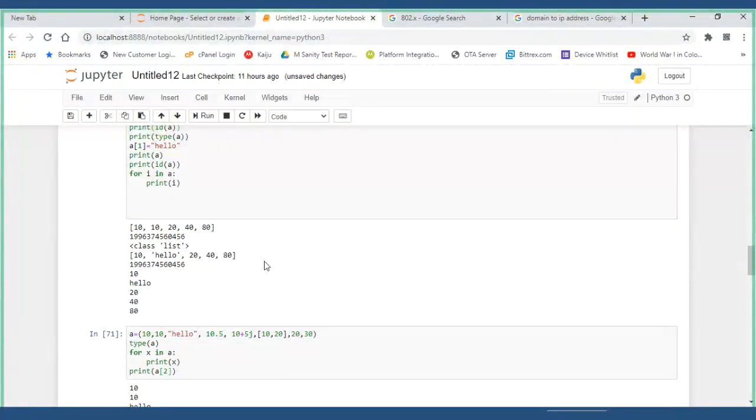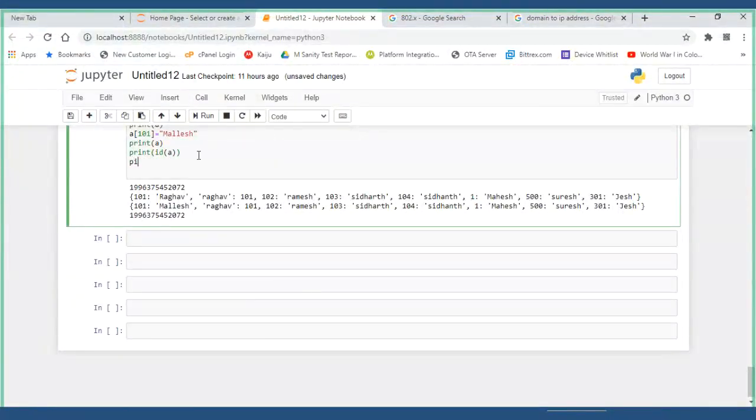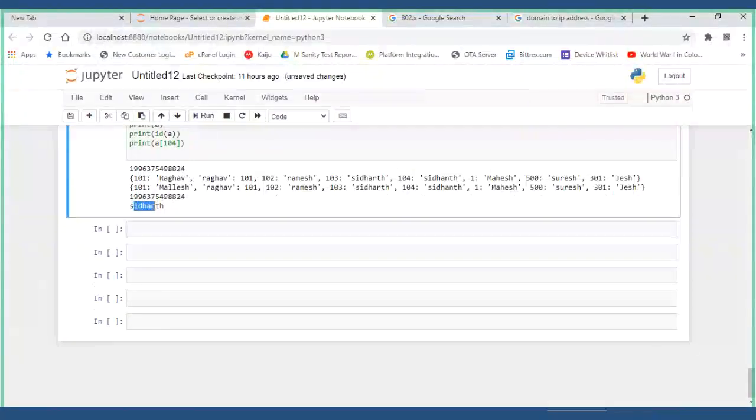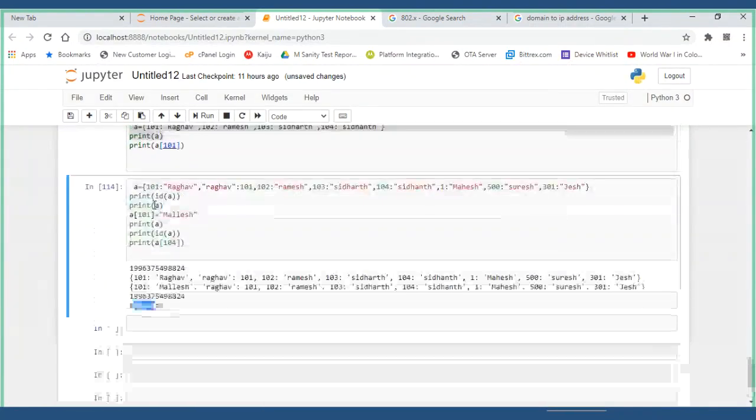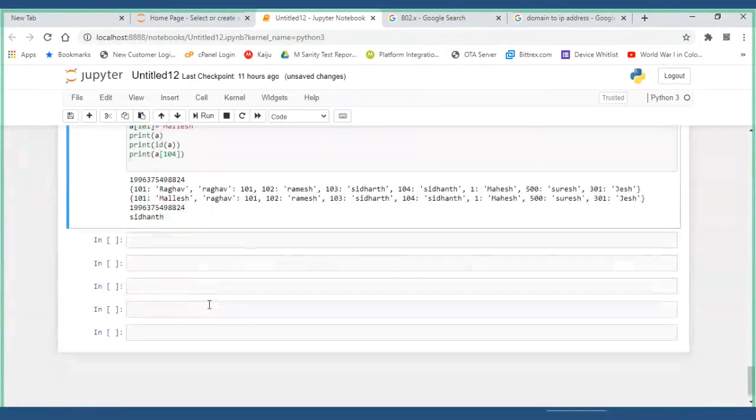For example, if I want to print some value, I have to use A of 104. Now if I run it, I'll get the value. This is called a dictionary. This is also one type of data.